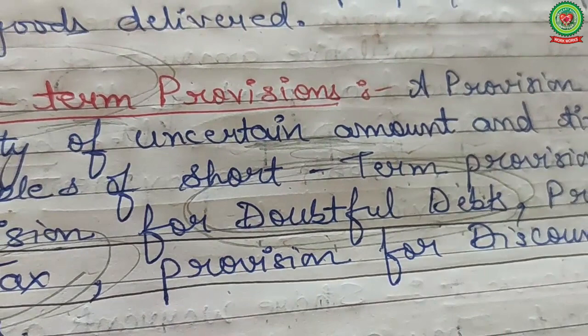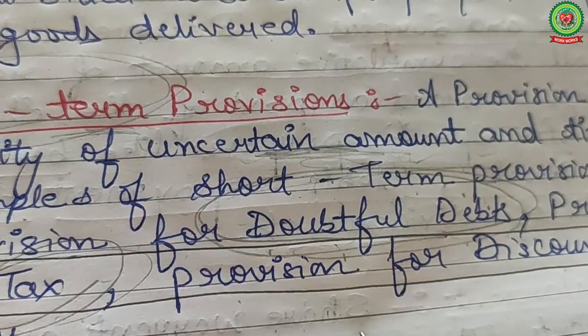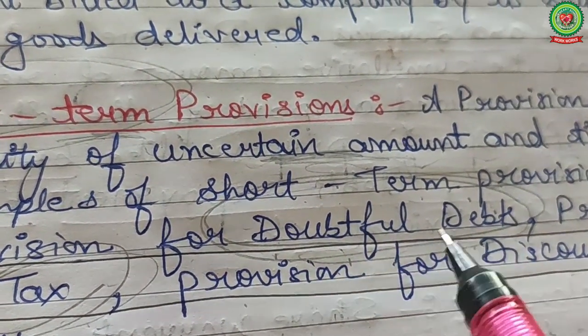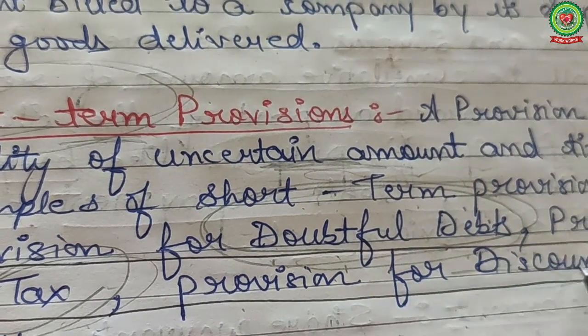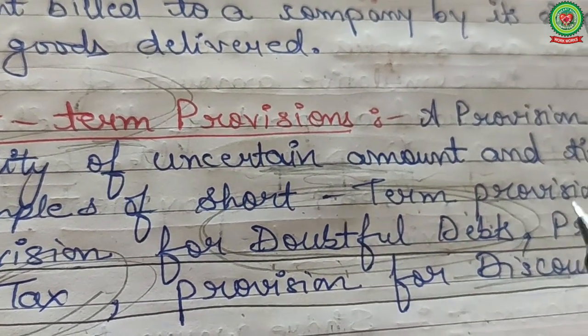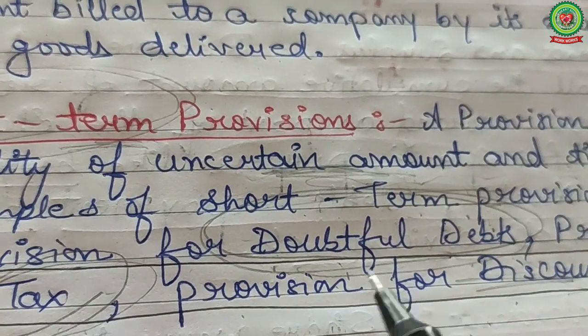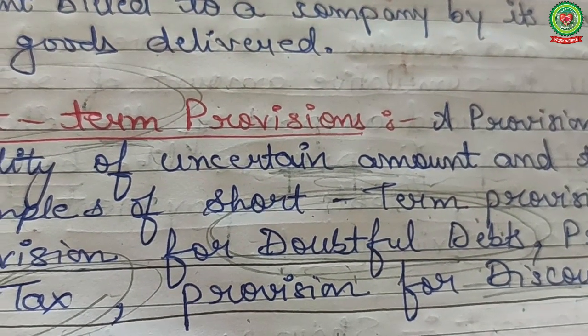And for discount on debtors, sometimes discount is provided to the debtors. Discount is ultimately your loss. You are providing discount. So for that purpose also a provision is maintained.